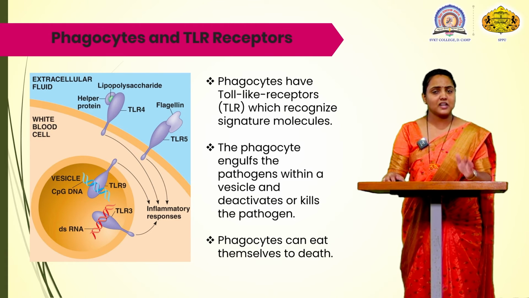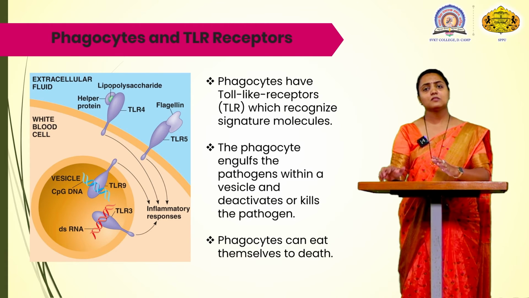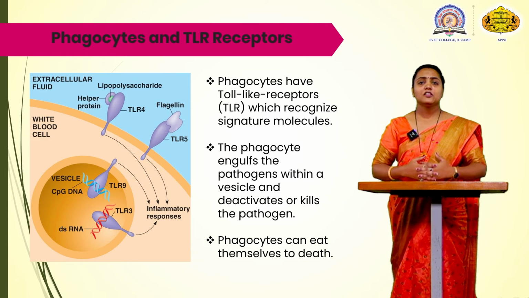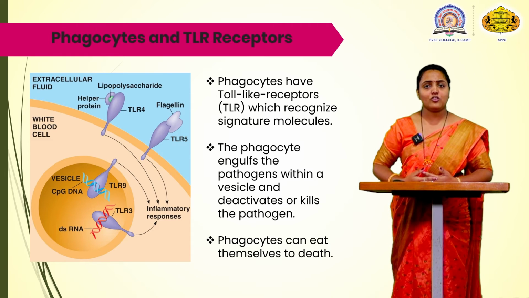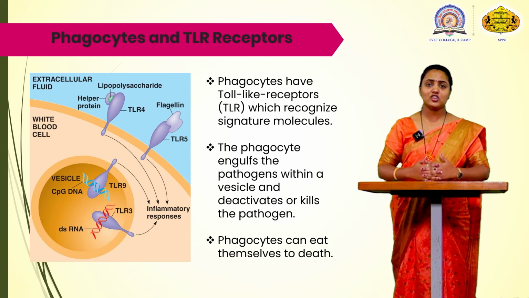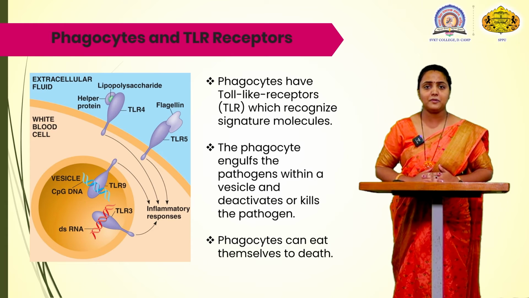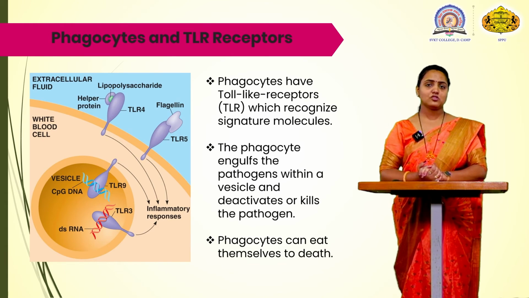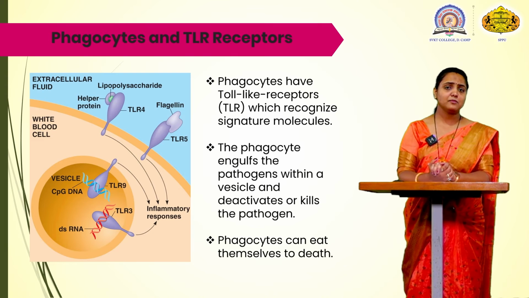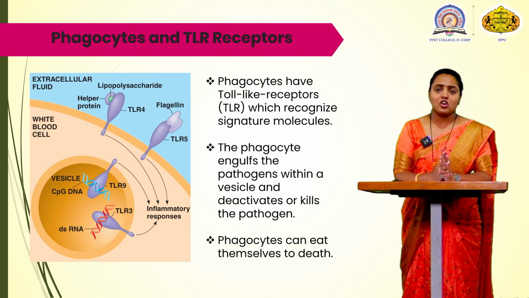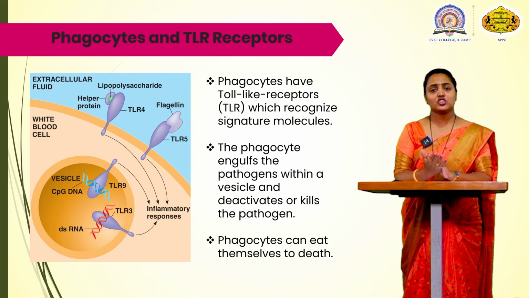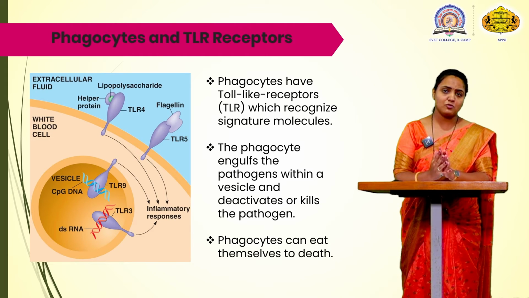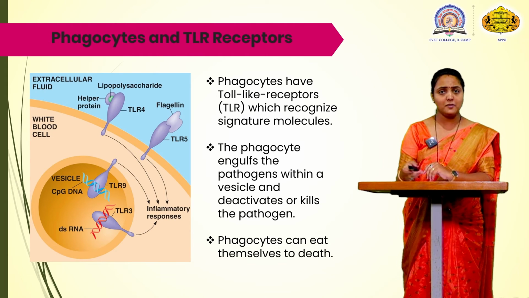So these are some types of receptors, and this is the mechanism of phagocytosis in which the bacteria or the foreign material is ingested by the white blood cells, the envelope is stored in the small vacuole, then it is fused with a lysosome. The lysosome contains the enzymes which digest or deactivate or kill the bacteria, or which can activate the inflammatory responses in the body.